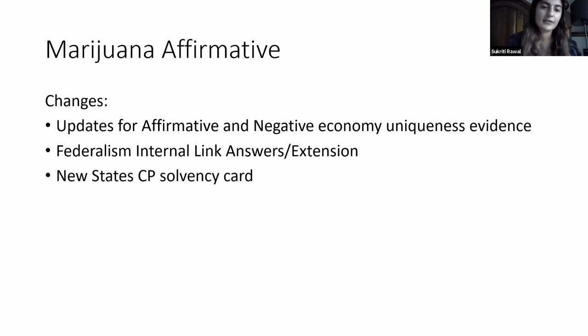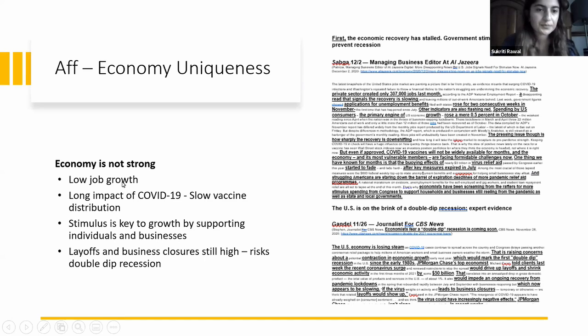Next, we have more evidence on the federalism internal link. What we just talked about, federalism being key to warming, varsity will take one step further and have evidence for both the 1NR as well to answer those. And then there's also a new states counterplan solvency card.